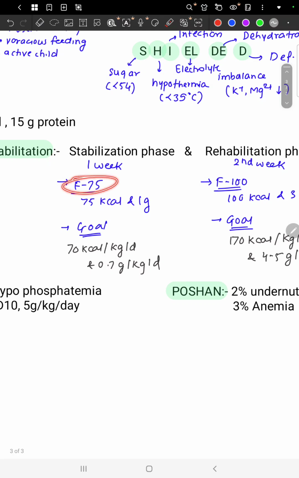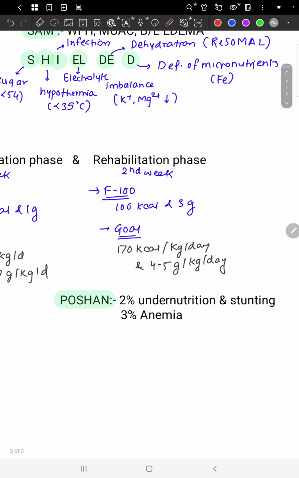Then it consists of a special diet called F75 and F100 diet. F75 diet consists of 75 kilocalories and 1 gram protein in 100 ml, while F100 diet consists of 100 kilocalories and 3 grams of protein in 100 ml.